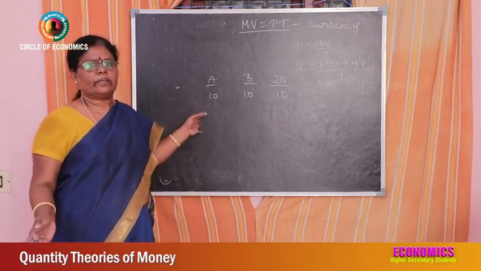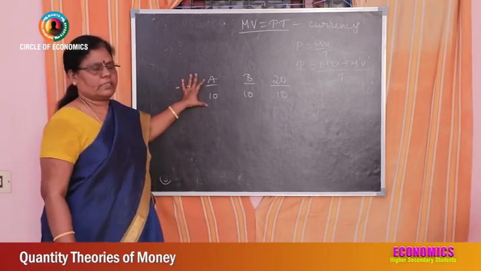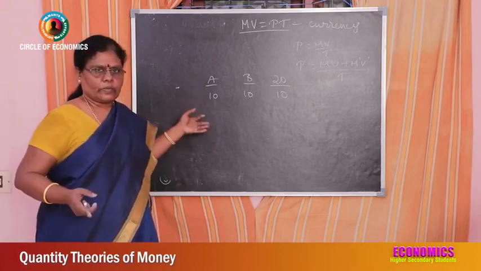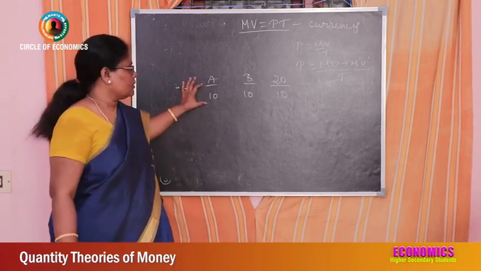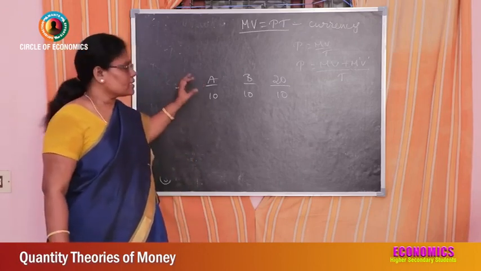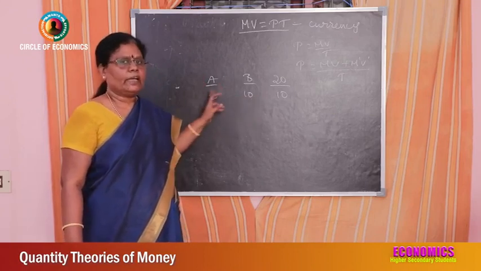On their way, what happens? They feel thirsty. Son A feels thirsty. So he searches for money and there is only one 10 rupee note in his pocket. So what does he do? He gives that 10 rupees to B and buys one tender coconut from him and drinks it.